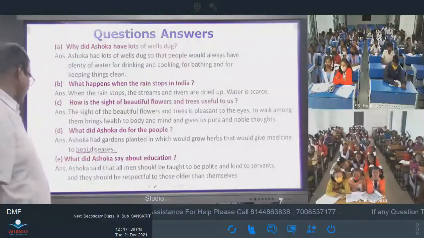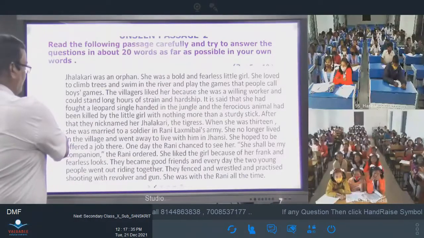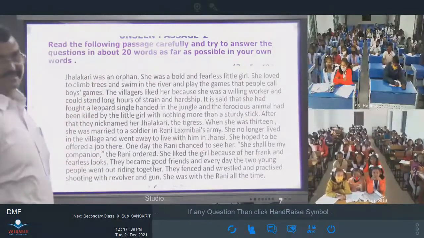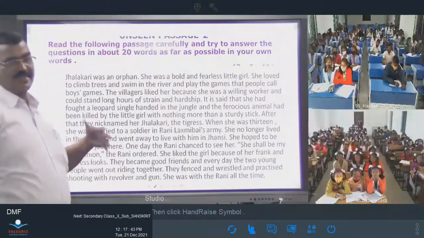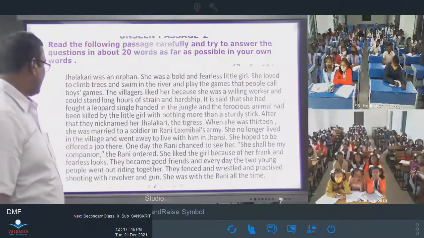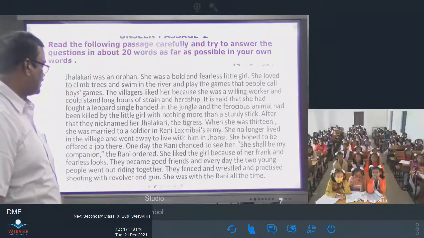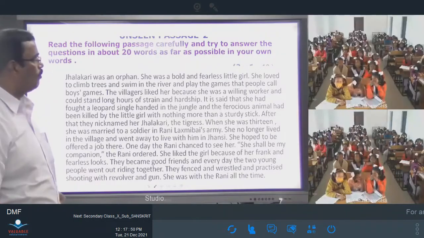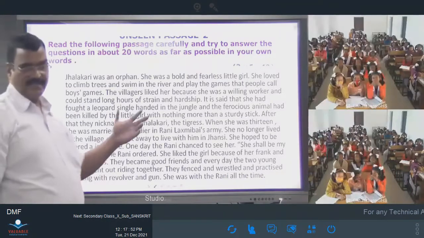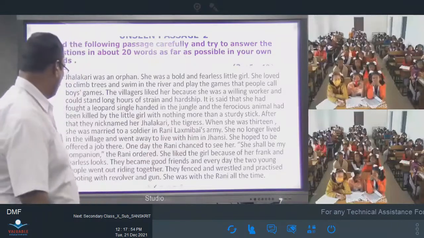This passage is over. Now there is another passage, passage 2. There is an instruction. Read the passage carefully and try to answer the questions in about 20 words as far as possible in your own words. There are 10 marks, 5 questions that will follow.